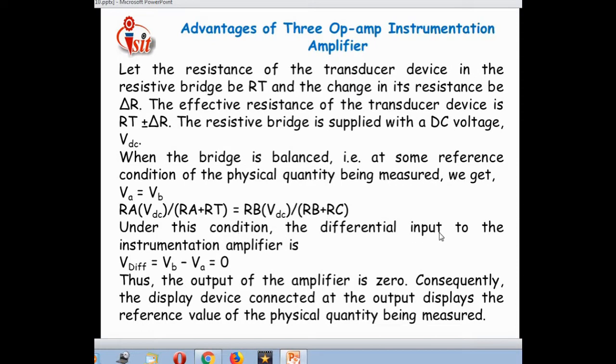Under this condition, the differential input to the instrumentation amplifier is given by, as we discussed previously, the A terminal voltage equal to the B terminal voltage, that is VA is equal to VB. The differential voltage is nothing but the difference between the 2 terminal voltages. Here we can take VB minus VA or VA minus VB, both having the same value. For that purpose, the difference between the 2 input voltages is equal to 0. Thus, the output of the amplifier is 0. Consequently, the display device connected at the output displays the reference value of the physical quantity being measured.